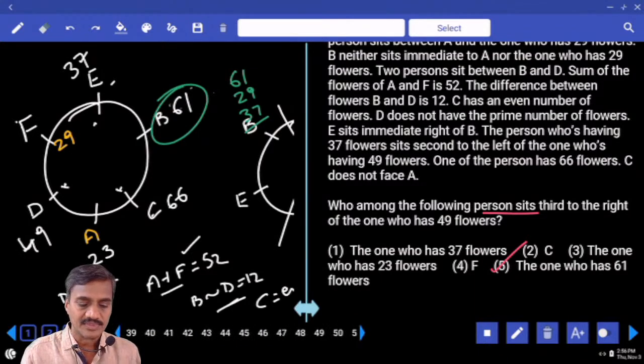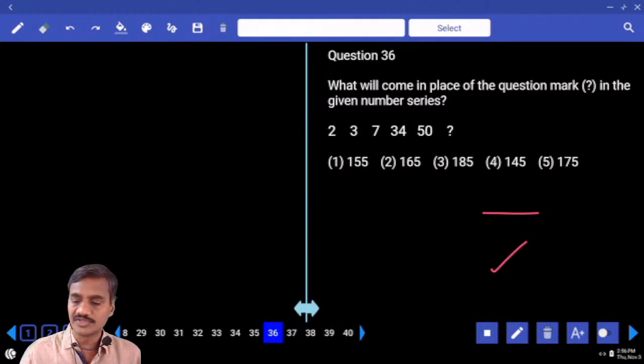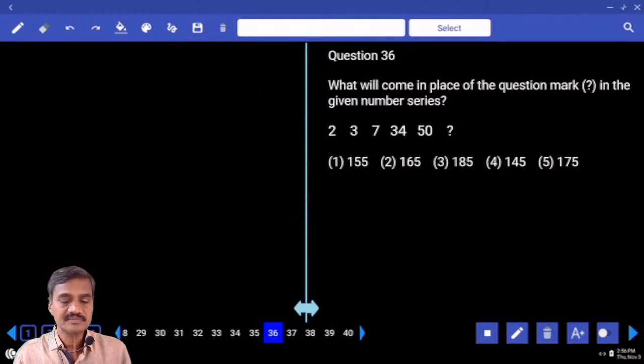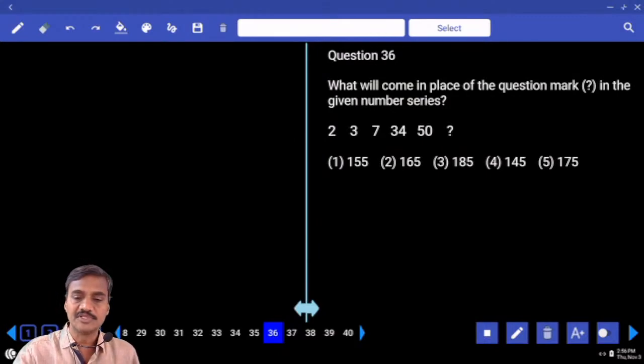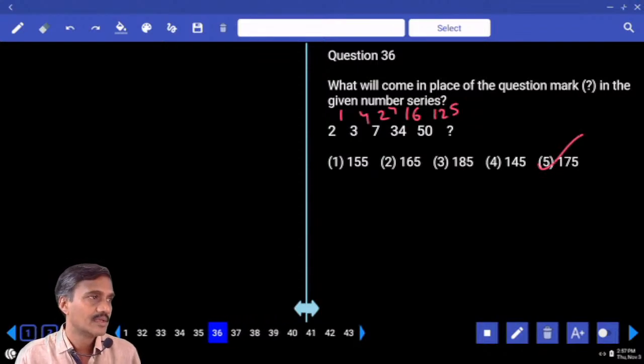Fine. Then coming to question numbers 36 to 40, number series, finding out the next number. Then 2 and 3, the difference between these two numbers is 1. And 3 and 7, the difference is 4. And 7 and 37, the difference is almost 27. 1 cube, 2 square, 3 cube, 4 square 16, 5 cube 125. 50 plus 125, 175, choice 5, 36. Alternately squares and cubes are added.